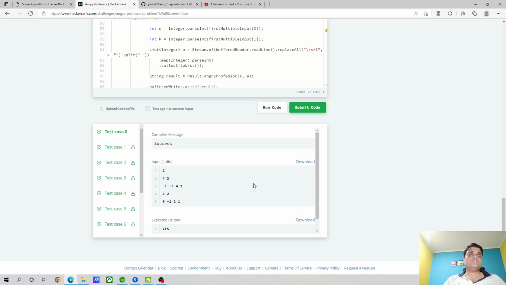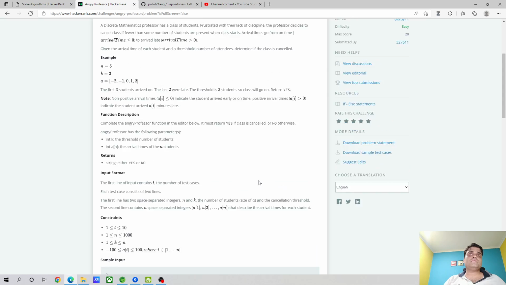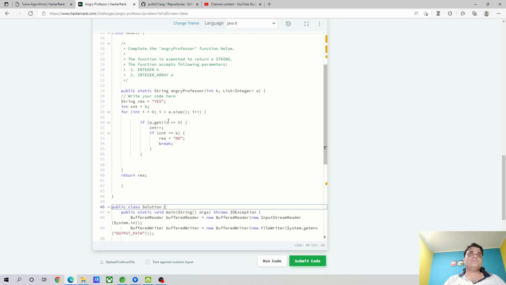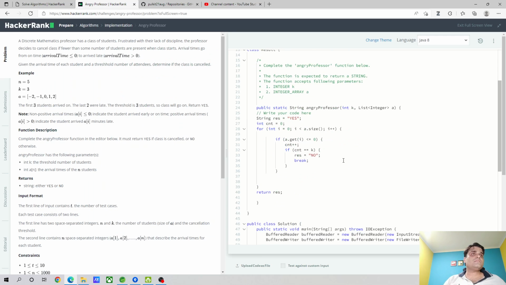Yes, so it's an easy problem. If you see, the logic is just defining a variable to return, checking a counter variable, incrementing the counter if the condition is matched, and once we check the counter variable against the threshold value, we return no. That is, when the minimum number of students who are to be present are there, and we run the code. So this is a simple problem, guys.